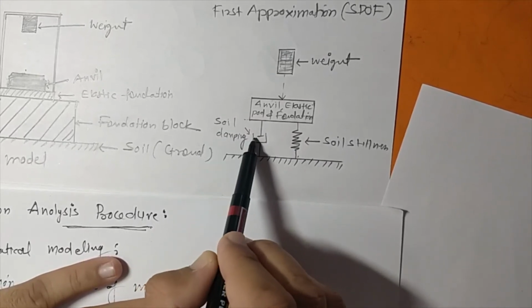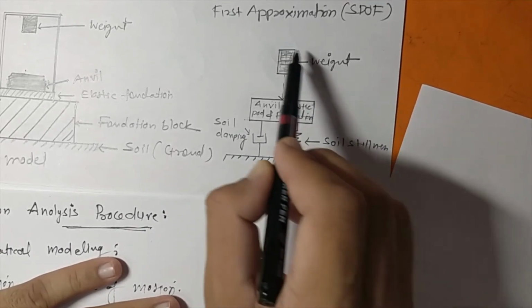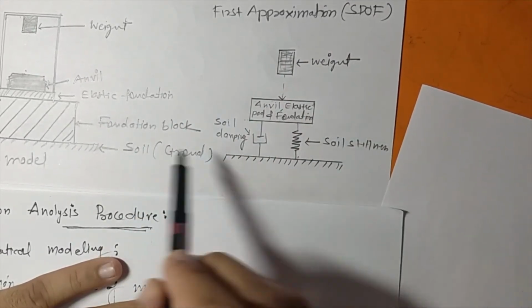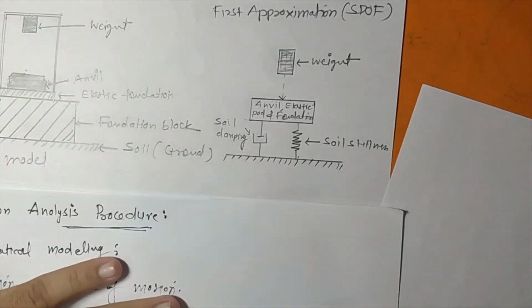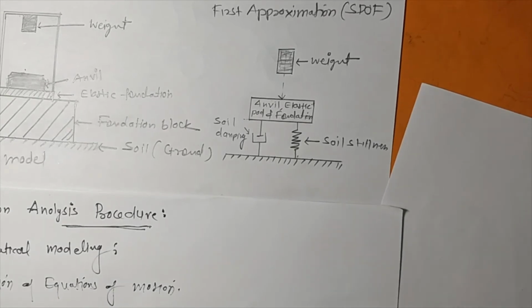So this is the soil damping and this is the soil stiffness. So this can be one mathematical model of this forging hammer,